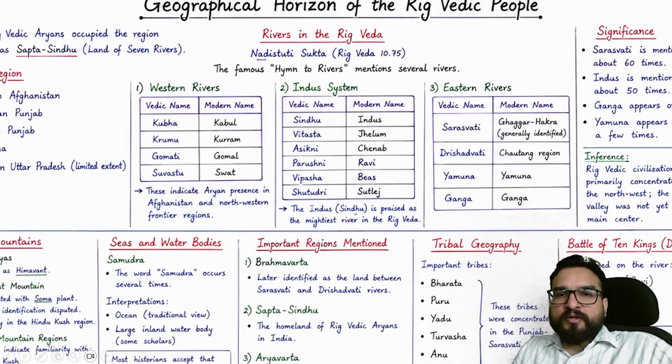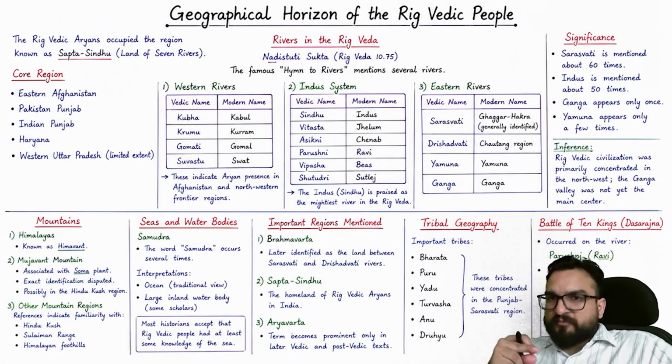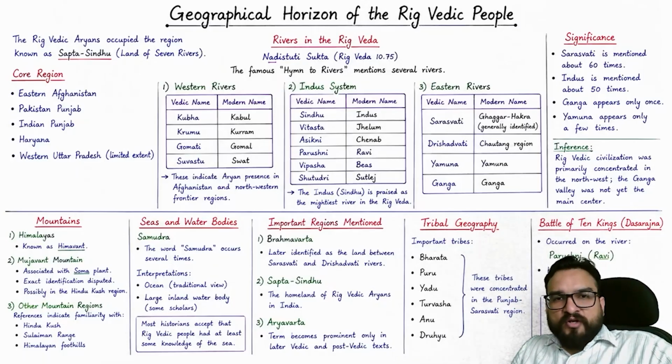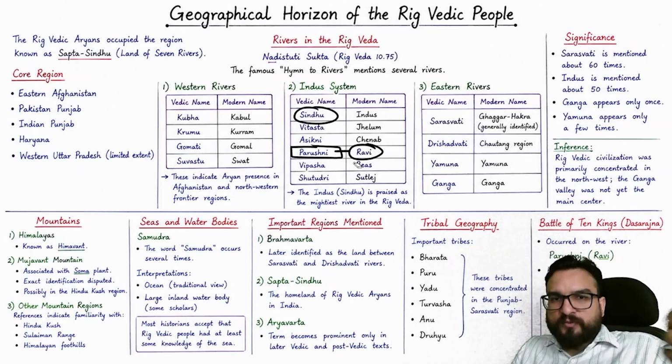And I ask you to remember these particular aspects in the prelims classes. In prelims classes, I will be making you remember this as well. But right now, if you are following, just try to understand certain things. For example, for Ravi, you remember Parushini by heart. Sindhu, you already know, right? Now, for S, there should be S. So Shutudri is for Satluj. There is no confusion in remembering this as well, right?